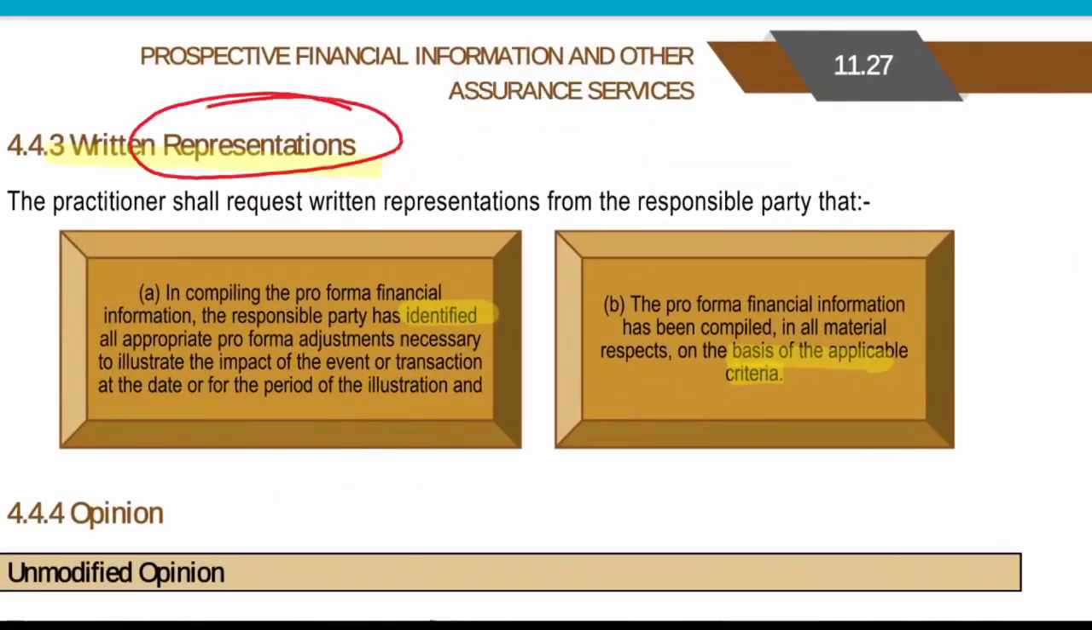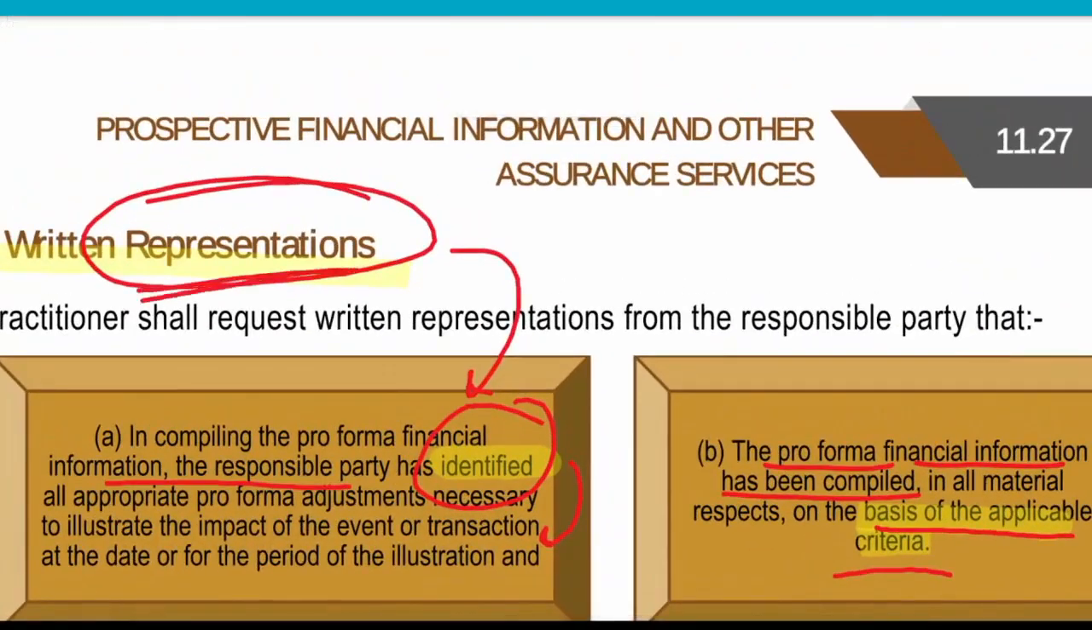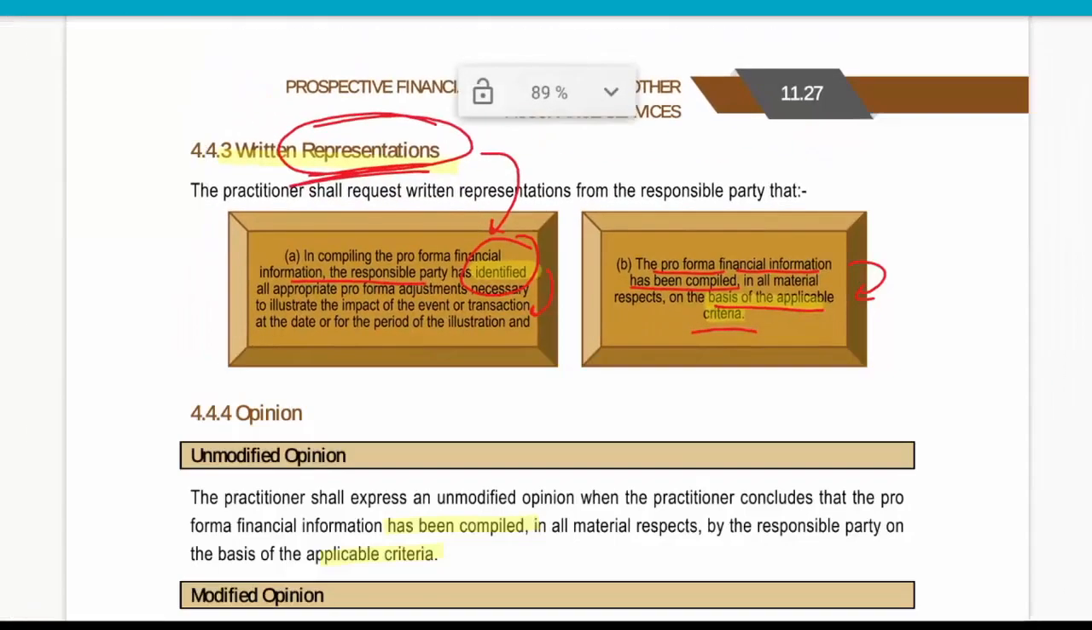Then he will obtain the written representation that all the information has been identified appropriately, and the appropriateness of the pro forma, and the basis of applicable criteria, that the pro forma financial information has been compiled based on the applicable criteria only. These kinds of written representations are taken from the management.